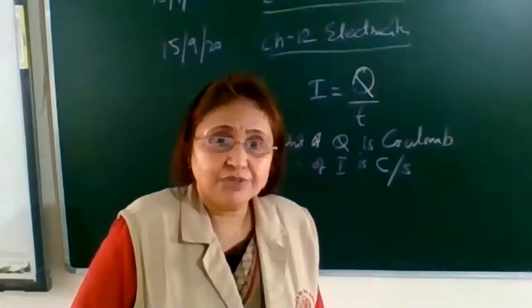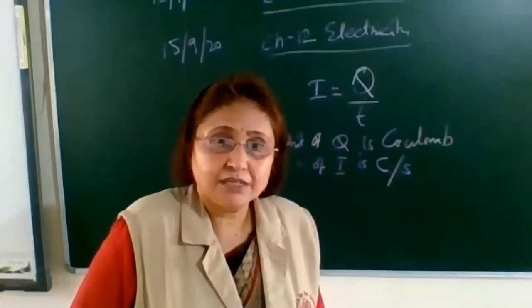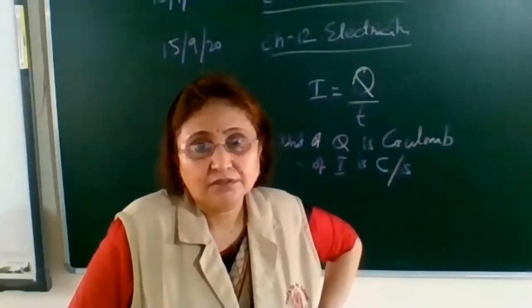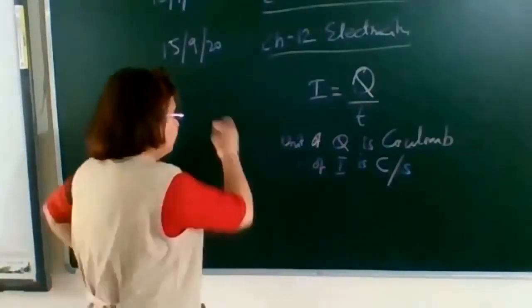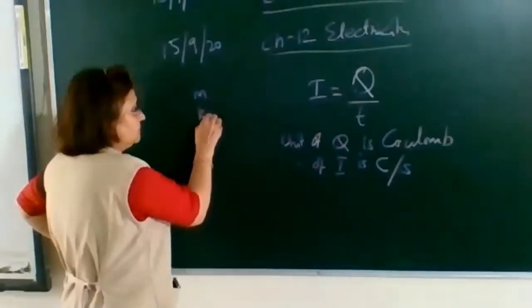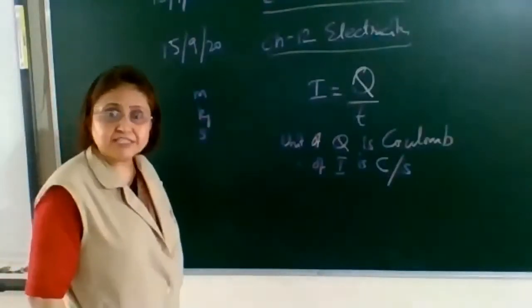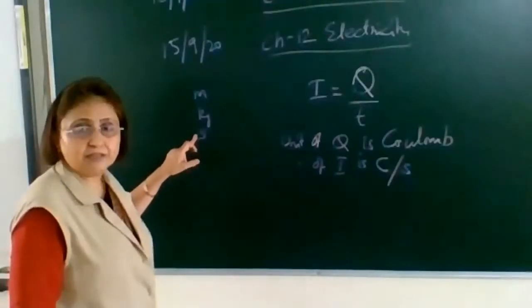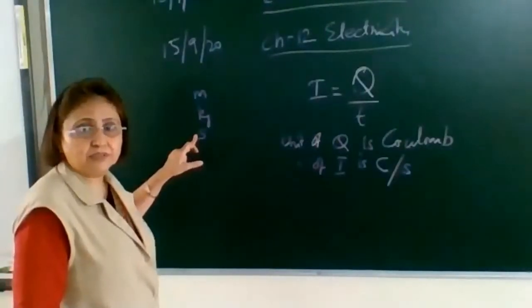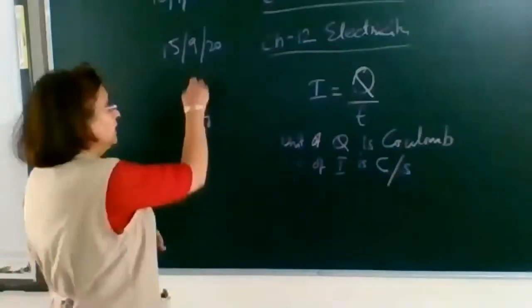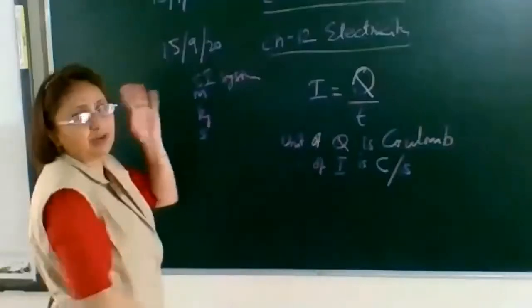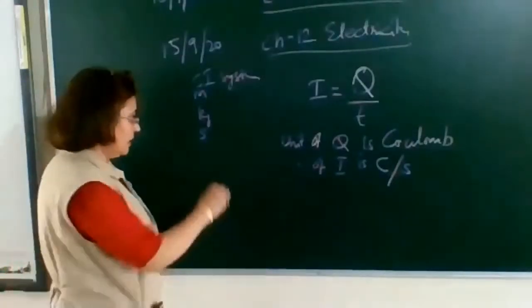How many fundamental units are there in the SI system? There are 7 fundamental units. Do you remember the first 3? Meter, kilogram, second. This forms the MKS system. Besides these 3, in the SI system, 4 more were added. And what were those 4?